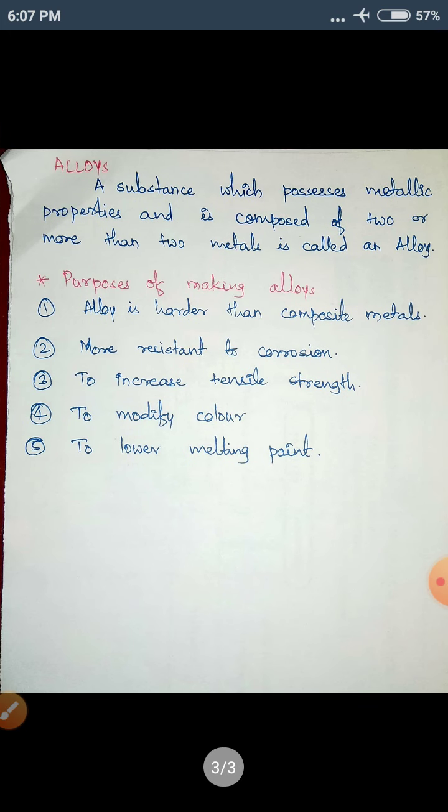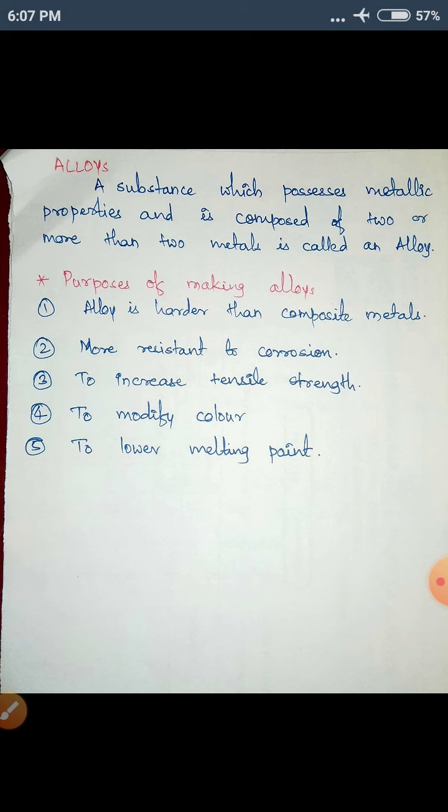Now we will see alloys. What are alloys? A substance which possesses metallic properties and is composed of two or more than two metals is called an alloy. It must have metallic properties. That is the main condition. An alloy should have metallic properties, and it should be composed of a minimum of two or more than two metals.